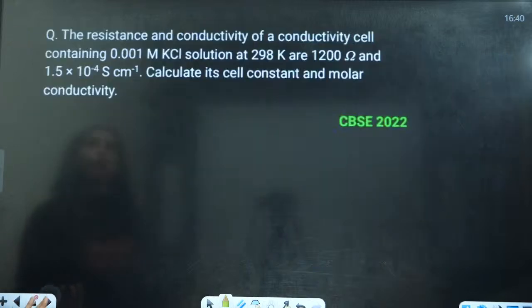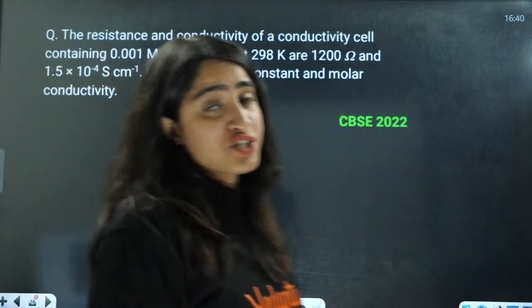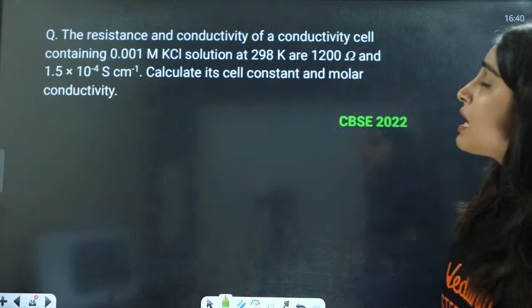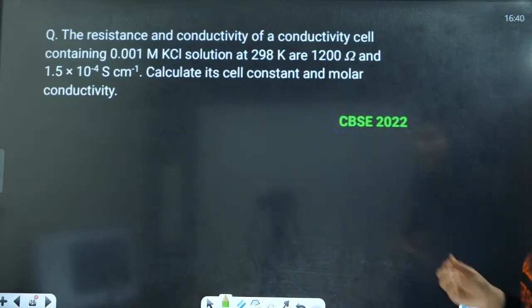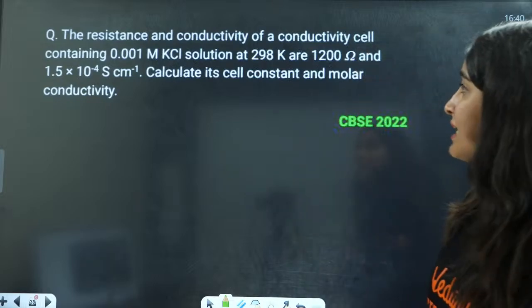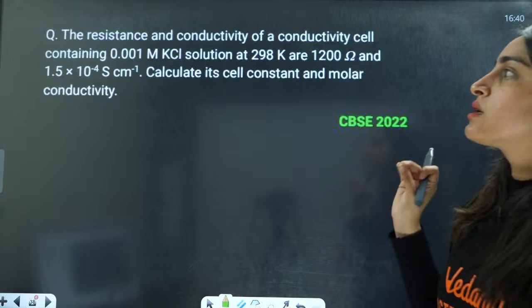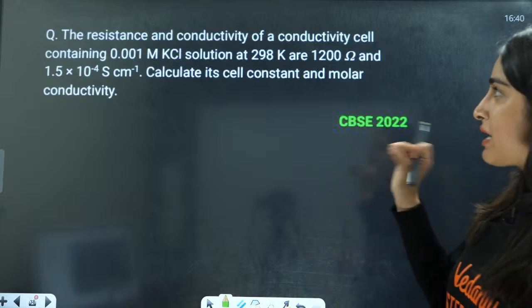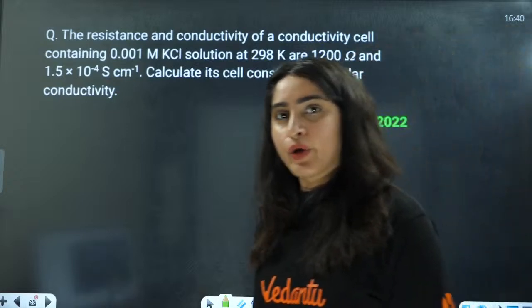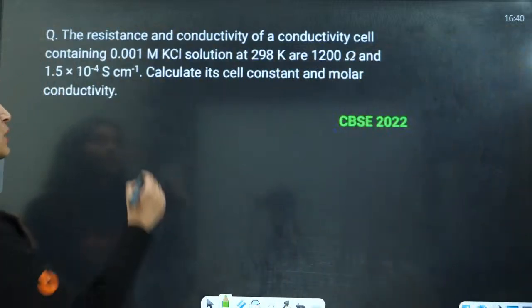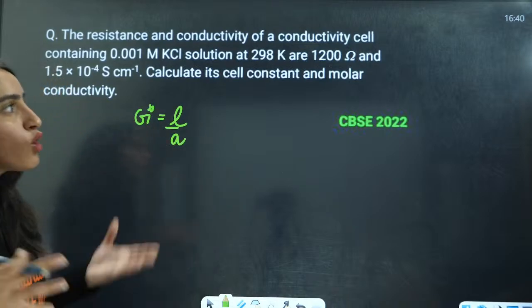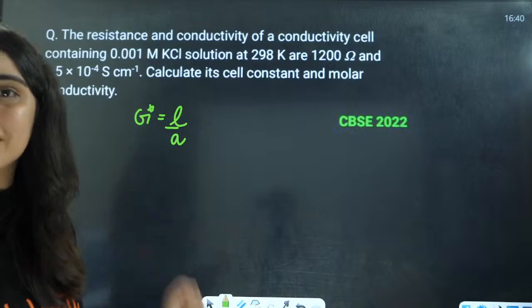Now, next question, everyone. The next question is about the resistance and conductivity of a conductivity cell containing 0.001 molar KCl solution at this temperature. What is the cell constant they have asked you? Cell constant is equal to l by A. We don't have the length, and we don't have the area.